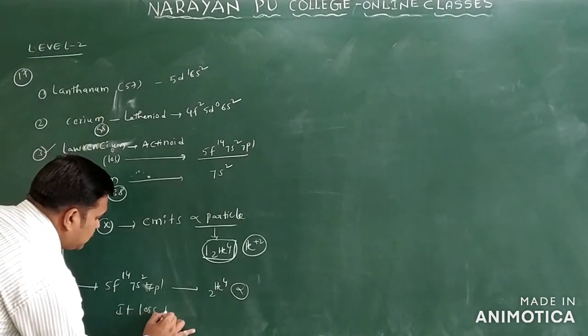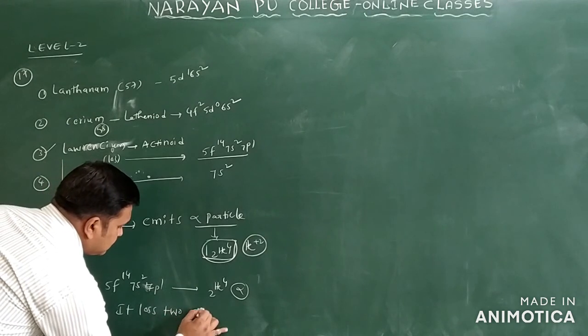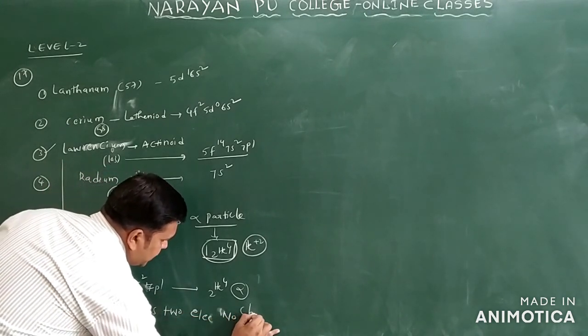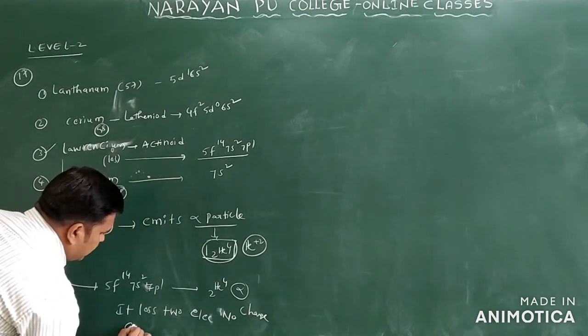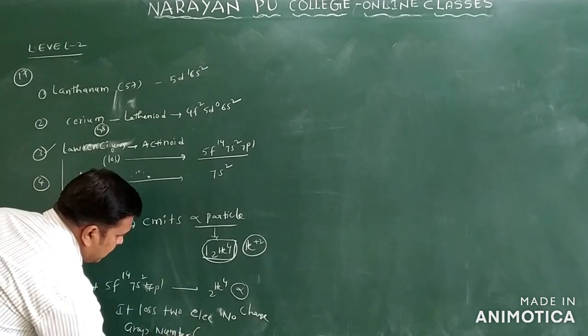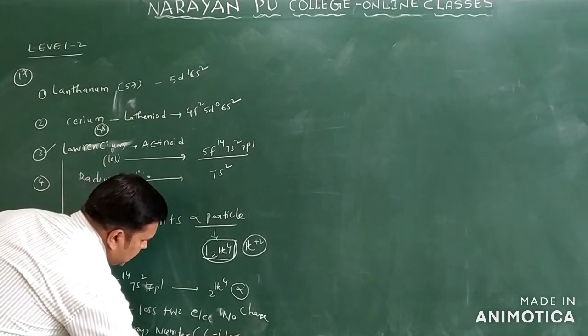It lost 2 electrons. There is no change in group number only. You can see it belongs to only F block elements only.